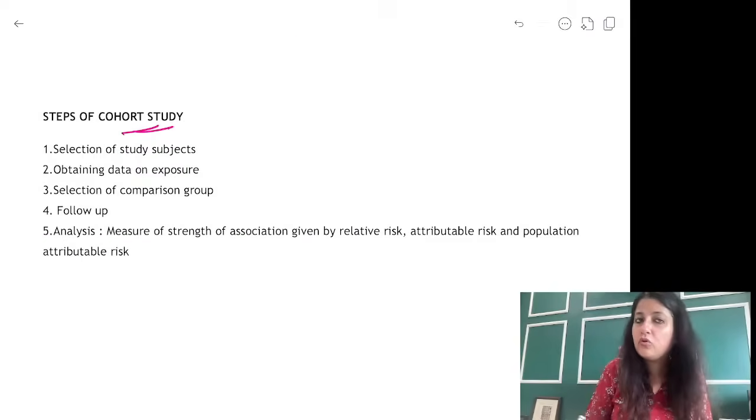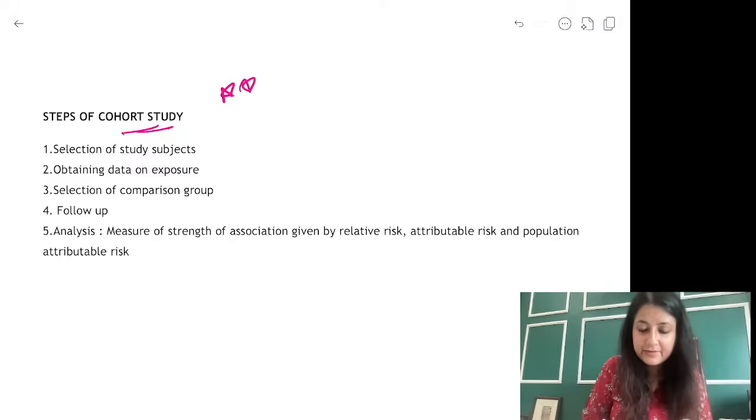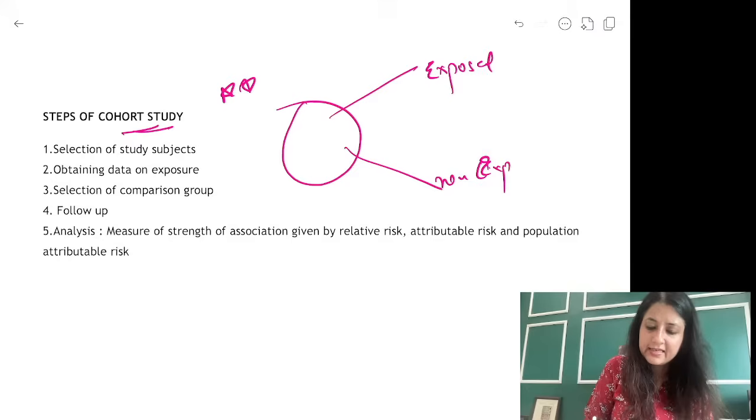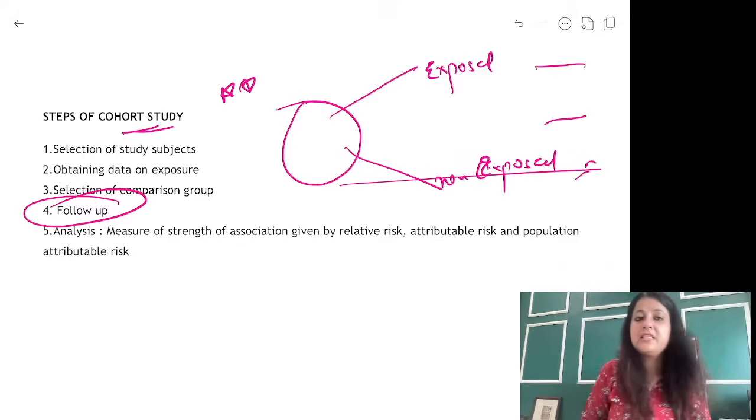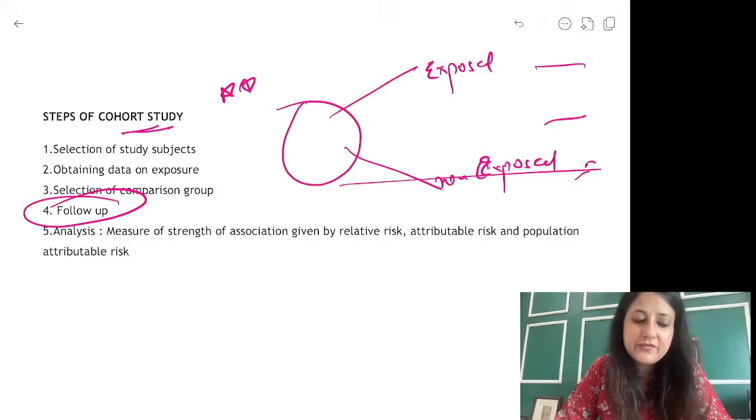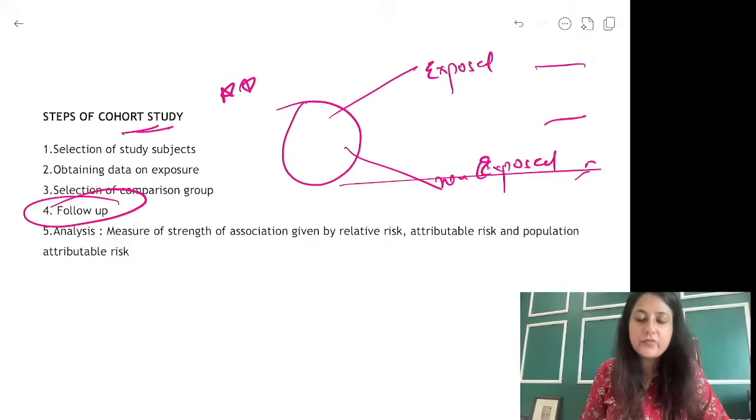These are steps of a cohort study, can come in your exam. In this, you will select your study subject, ask them exposed, non-exposed, ठीक है. Your buzzword is follow up, and then of course we have to calculate relative risk, attributable risk, population attributable risk. We will do MCQs for all of that.